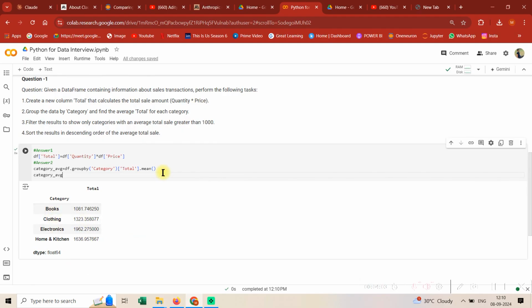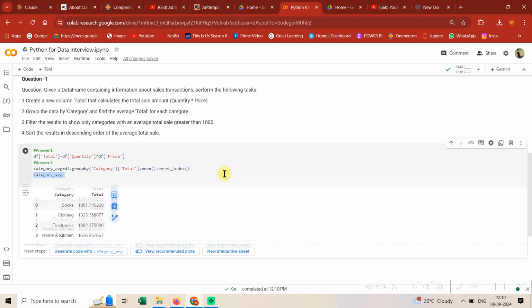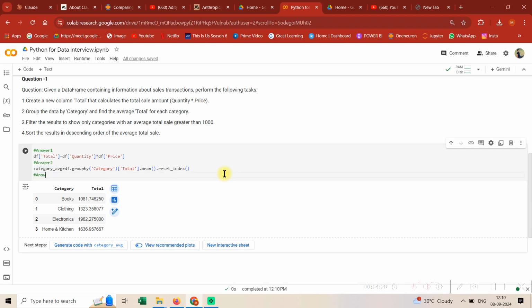Now let's say you still need this format in a column. Okay, you need it in a column, so you can write one thing. These sorts of things are very important, guys. This will really give a good impression to the recruiter as well, that he understands more stuff. See how that category got transformed into a new column with the reset_index command. Guys, these types of minor things you need to take care of. Okay, now let's go to answer 3.